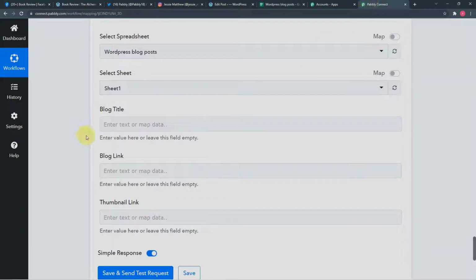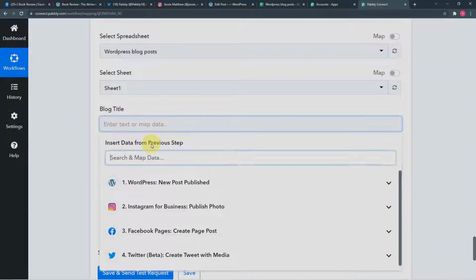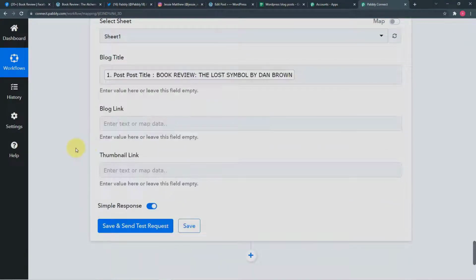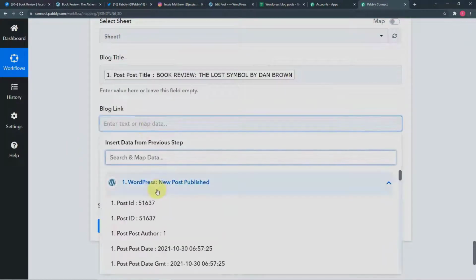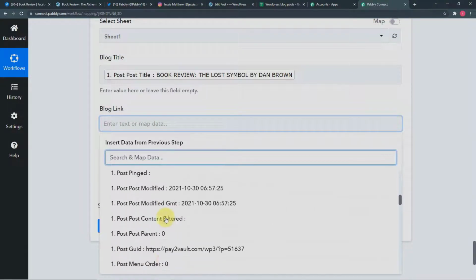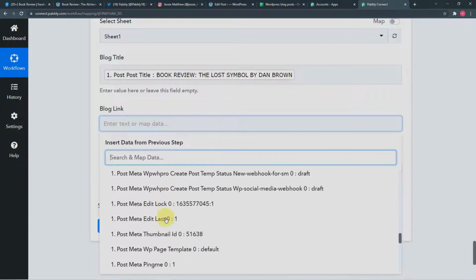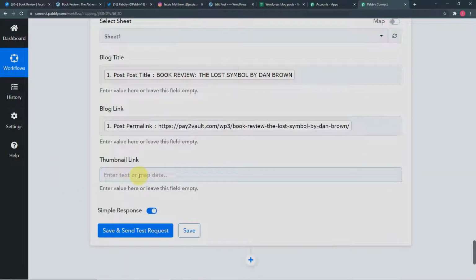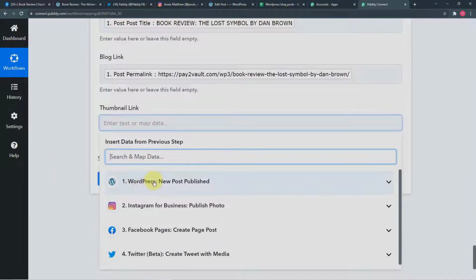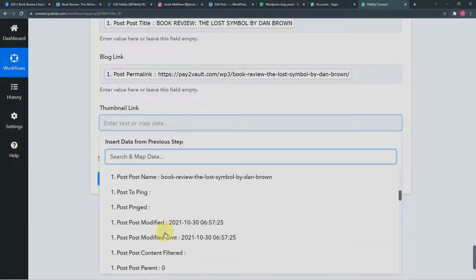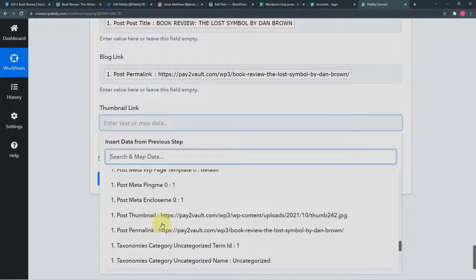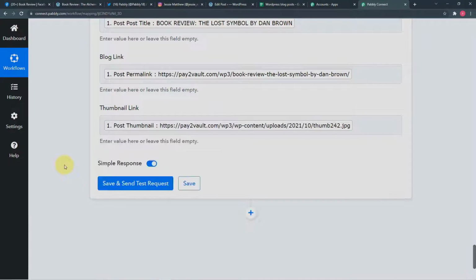So we have to map this data from here. So in the blog title, map the title from the WordPress option. This is the title. In the blog link, map the link of the blog, which is here in the WordPress. This is the blog's link, the permalink. And in the thumbnail link, you will find the thumbnail link also in the WordPress, which is here. Let me see. This is the thumbnail's link. Click on it and it will be mapped.